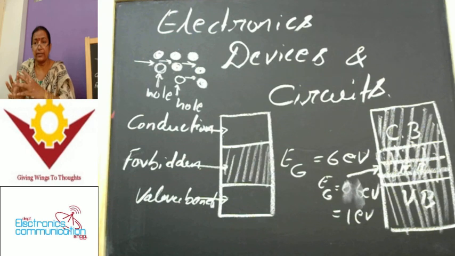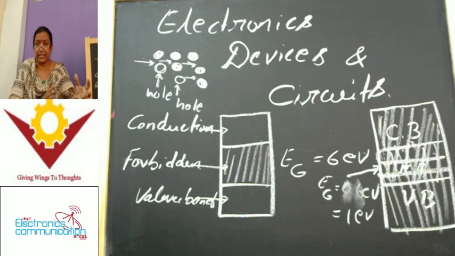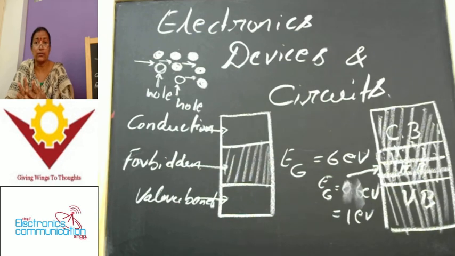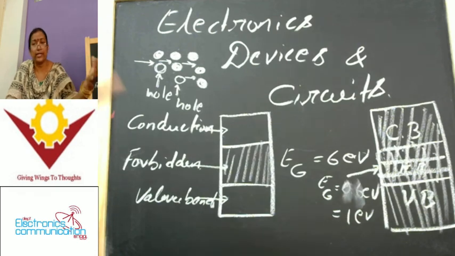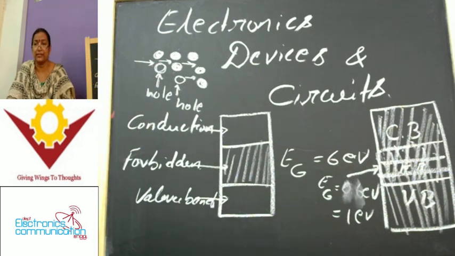If we add these pentavalent elements to the intrinsic semiconductor material, then 4 electrons out of the 5 valence electrons get bonded to the already existing atoms. So only 1 electron appears free from the bonding. Each atom, whenever it bonds with 4 electrons of the intrinsic semiconductor, releases 1 free electron.